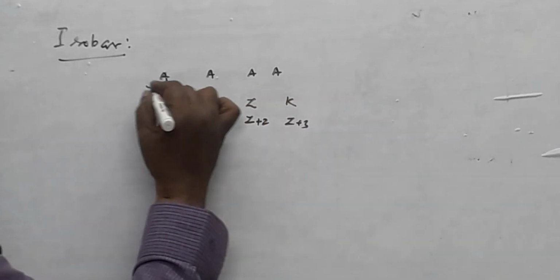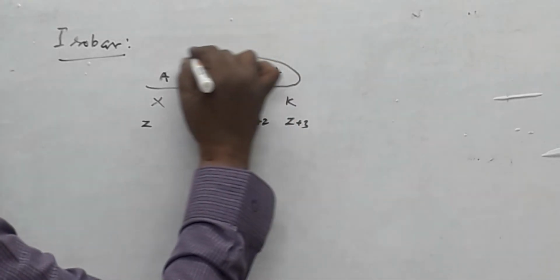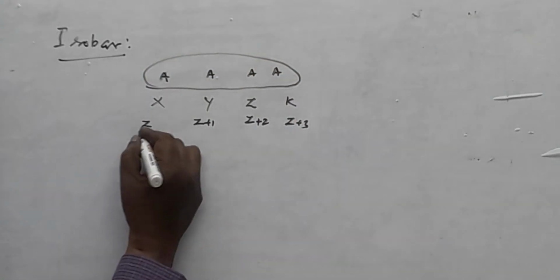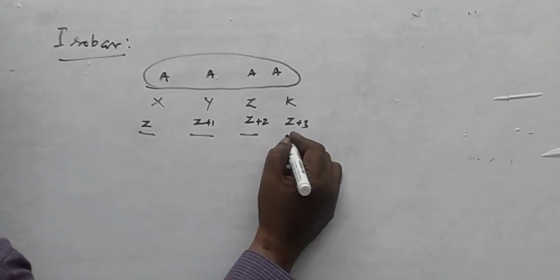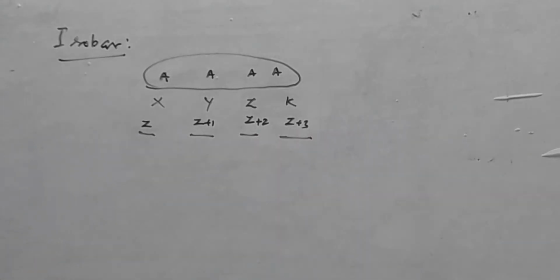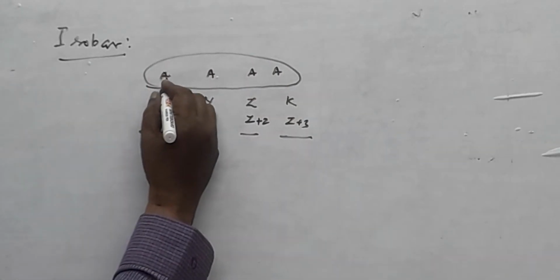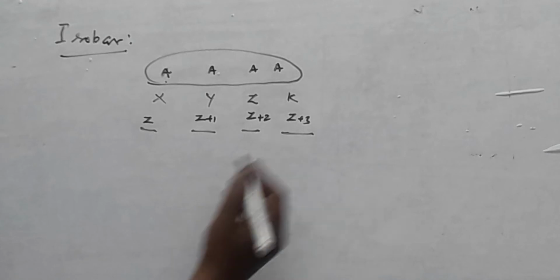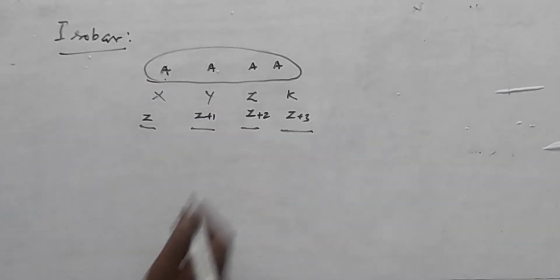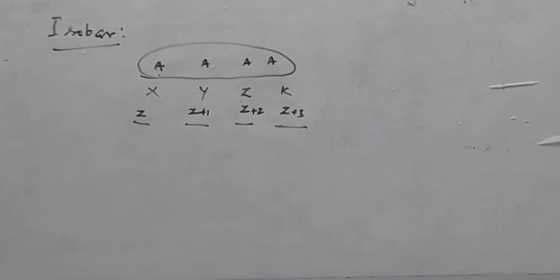Here atomic mass number is constant, but there may be variation in the atomic number. Mass number is constant, but atomic number is different. Then you can say it is called isobar.